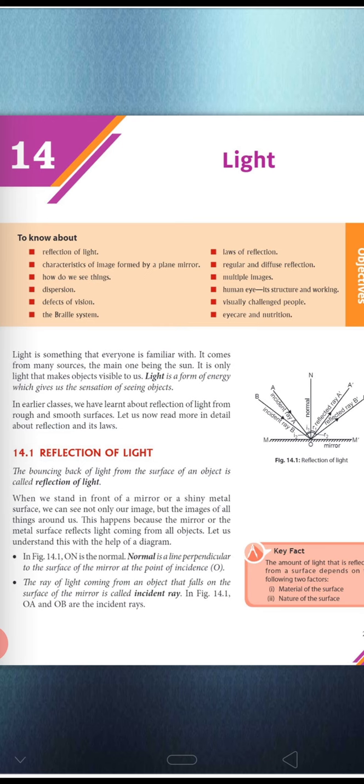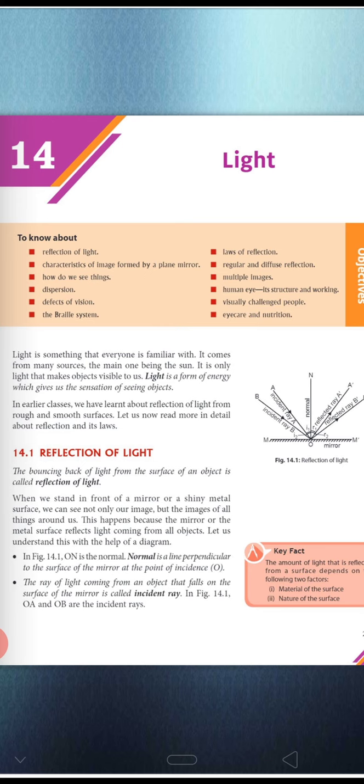Okay, meaning the form of energy through which we can see any object, so that is to be called a light. Okay, so in the previous classes you have learned about the reflection of light from rough and smooth surfaces.